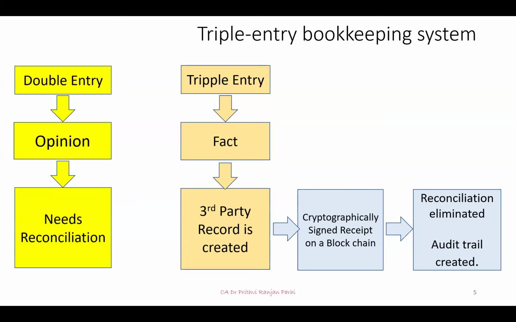Now you see how lovely it would be if this reconciliation process could be avoided. The reconciliation process can be avoided if only facts can be recorded, not opinion. That is possible if you involve a third party. With a third party, another record will be created. Typically, cryptographically, a signed receipt or ledger can be created on a blockchain.